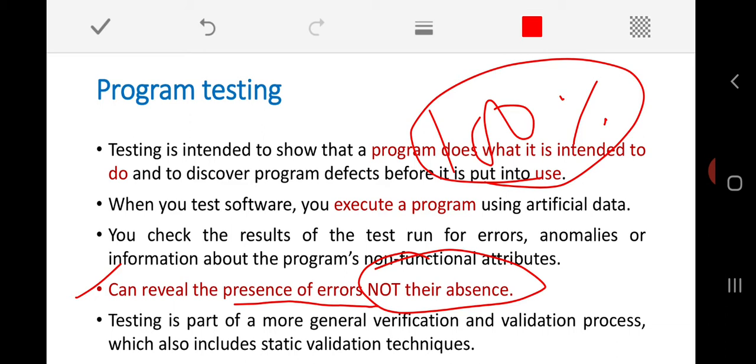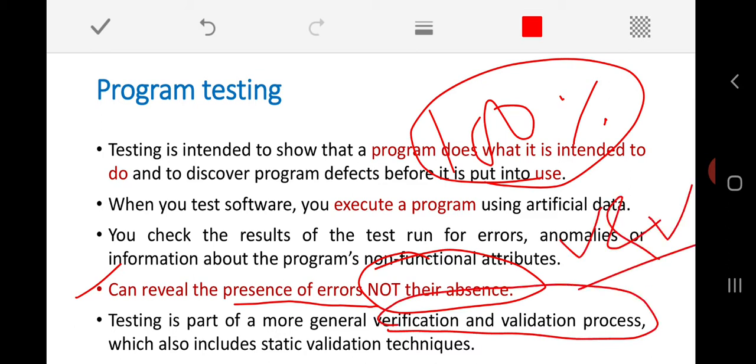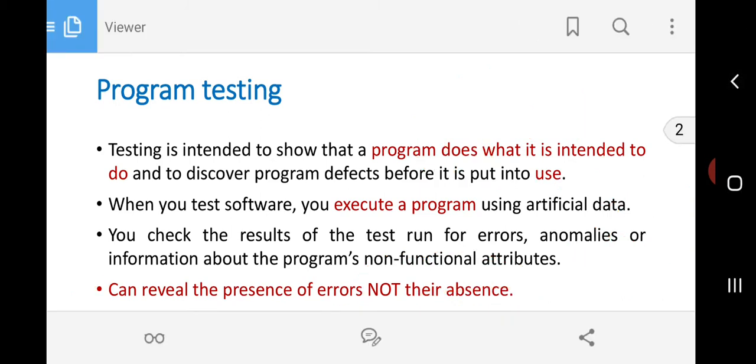There might be hidden errors, faults or defects present. Testing is a part of the more general verification and validation process, very popularly known as the V and V process, which also includes the static validation techniques.